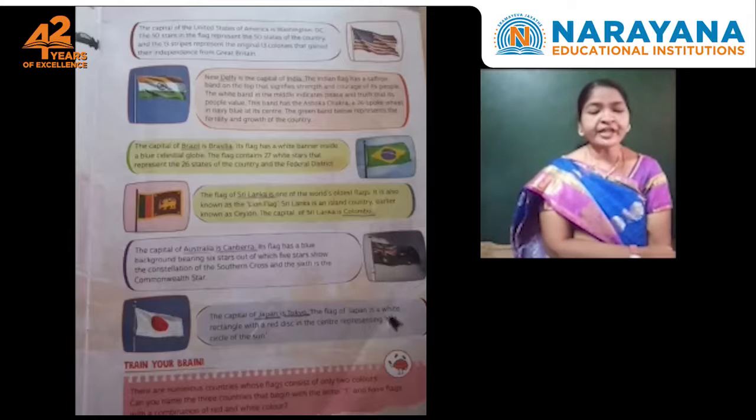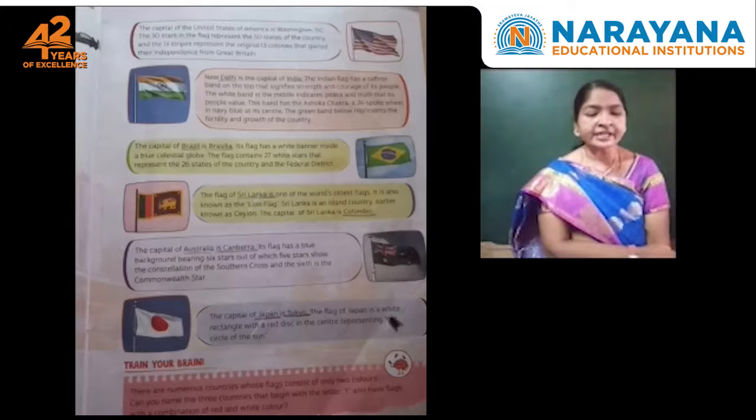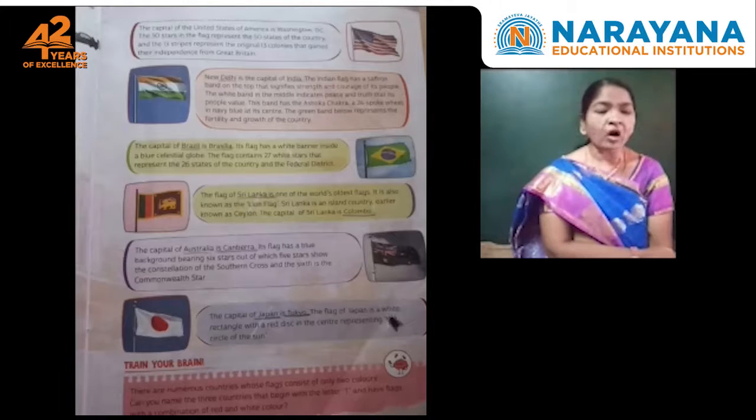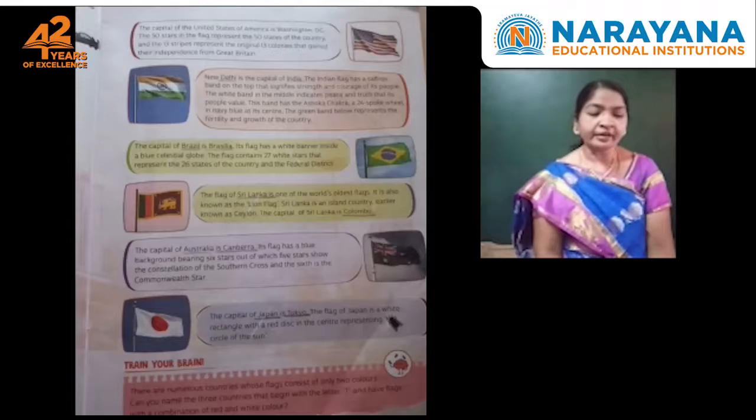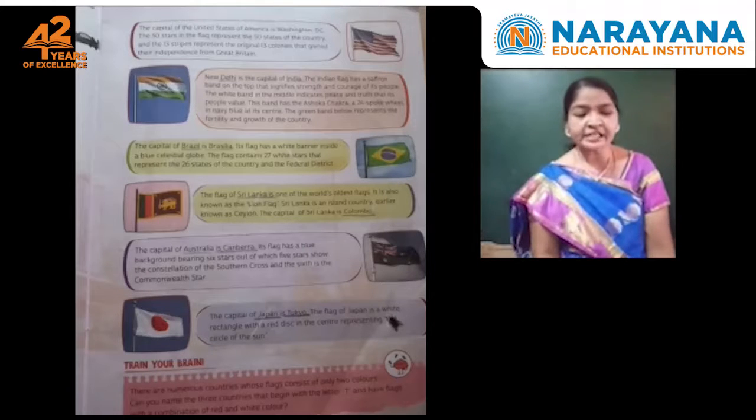And the 13 stripes represent the original 13 colonies that gained their independence from Great Britain. Okay, children. 13 stripes, what do they represent? 13 colonies that gained their independence from Great Britain.